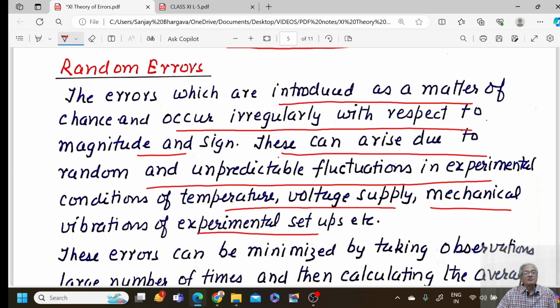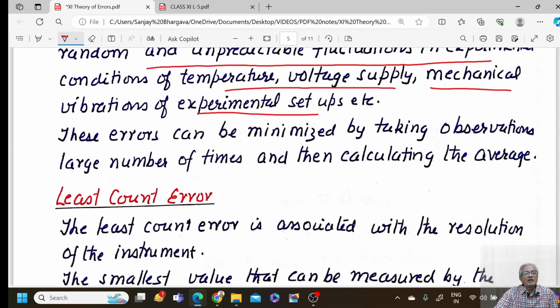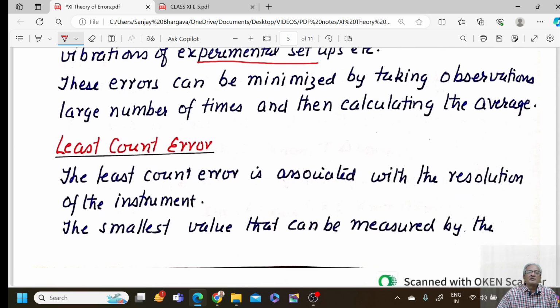If you are measuring some very precise quantities like in optics, then the results may be very poor. That is why we have to take care in doing the experiment. How do we minimize these errors? These errors can be minimized by taking observations a large number of times and then calculating the average.